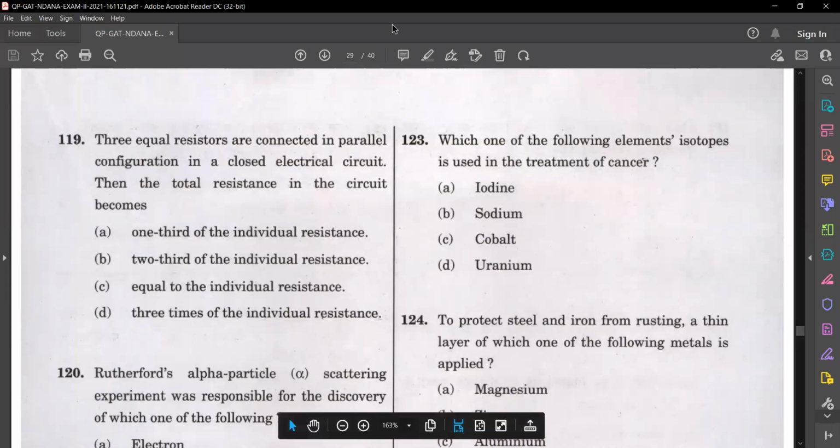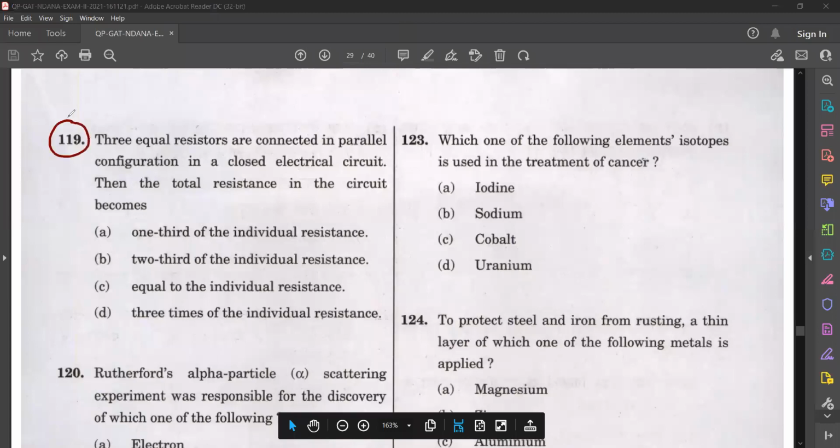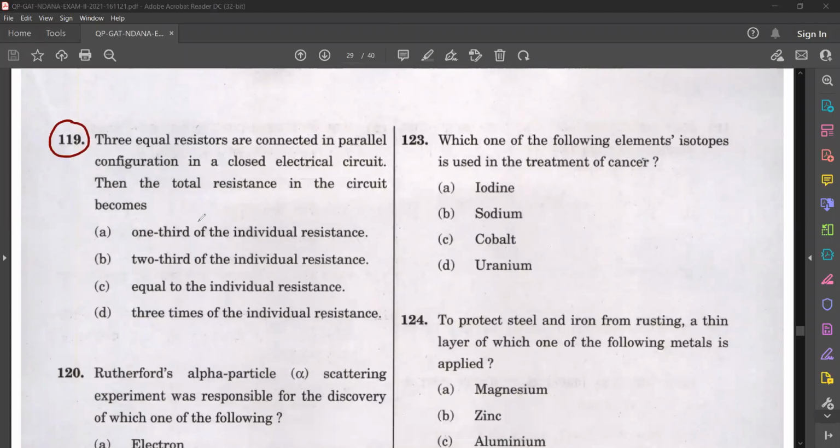Read question number 190. Three equal resistors are connected in parallel configuration in a closed electrical circuit.